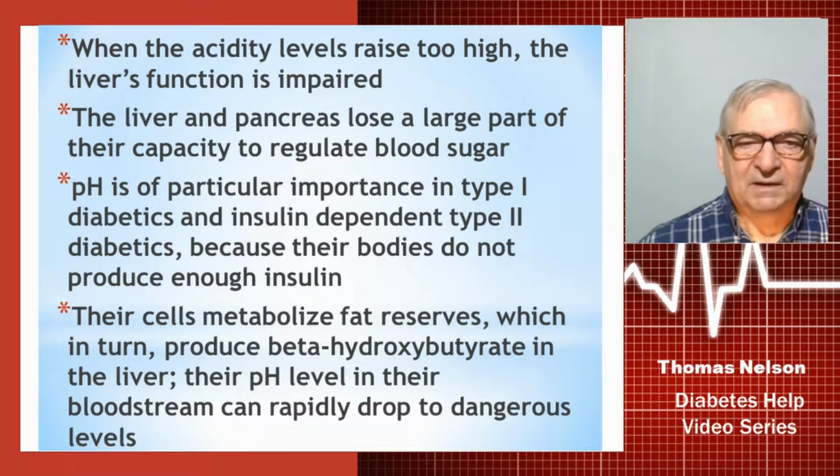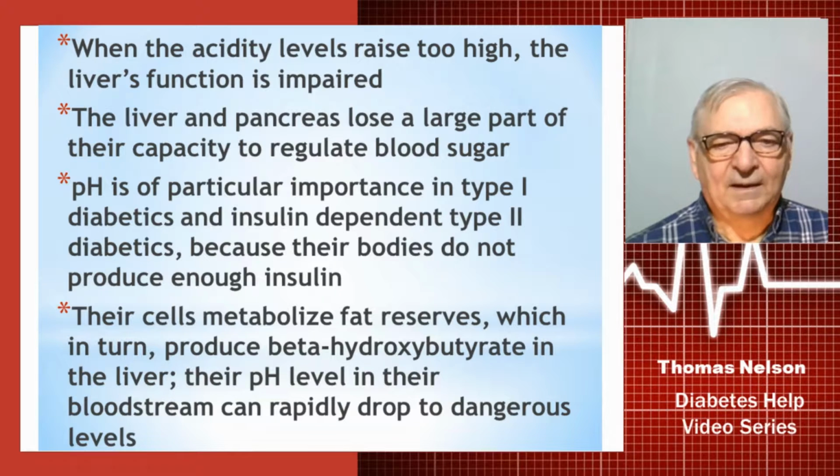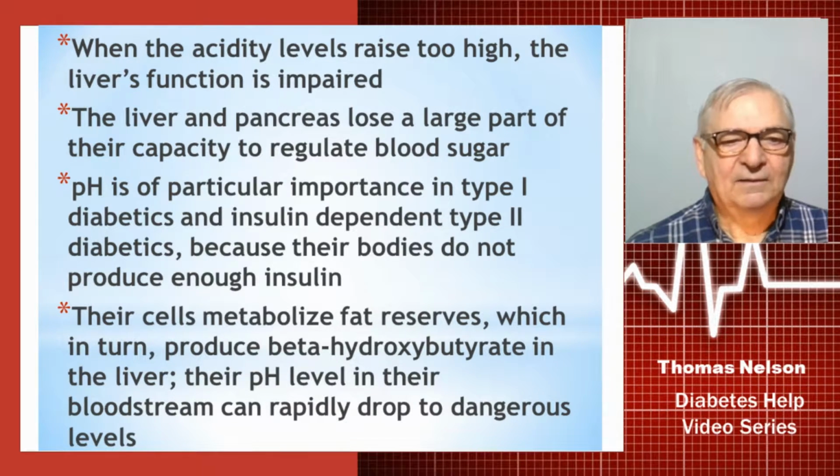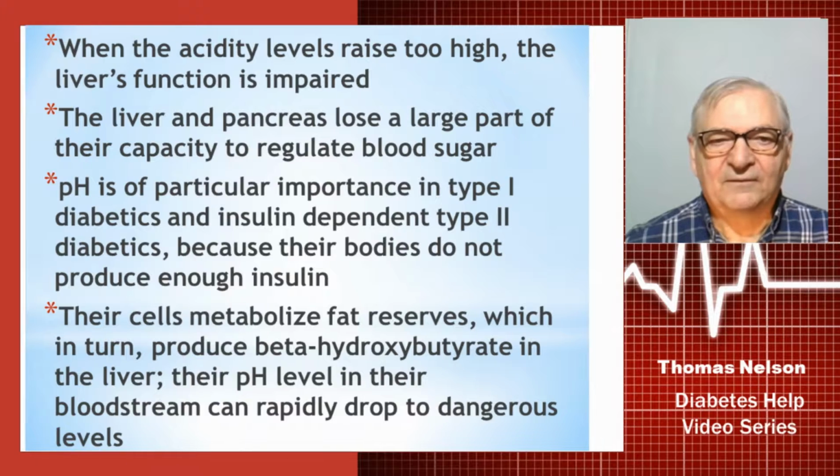pH is of particular importance in type 1 diabetics and insulin-dependent type 2 diabetics because their bodies do not produce enough insulin. Their cells metabolize fat reserves, which in turn produce beta hydroxybutyrate in the liver, and the pH level in their bloodstream can rapidly drop to very dangerous levels.